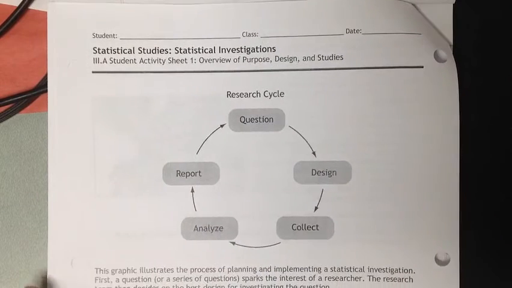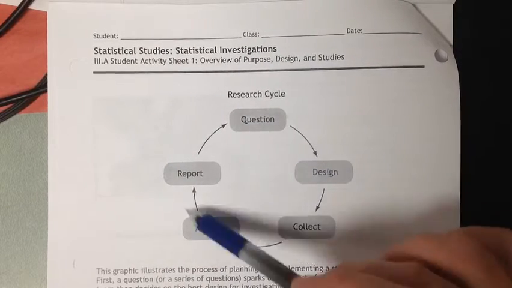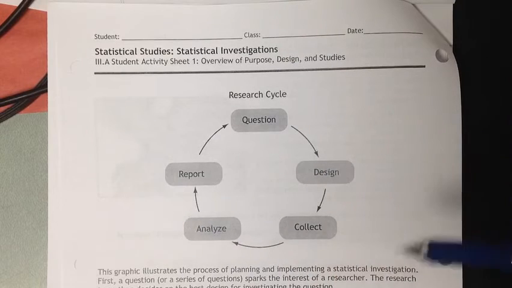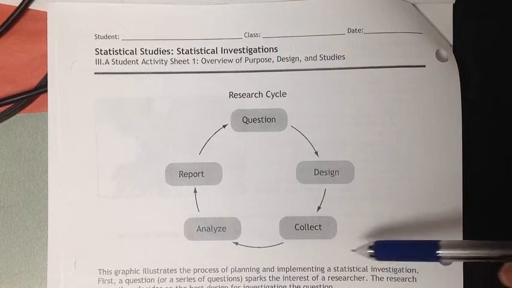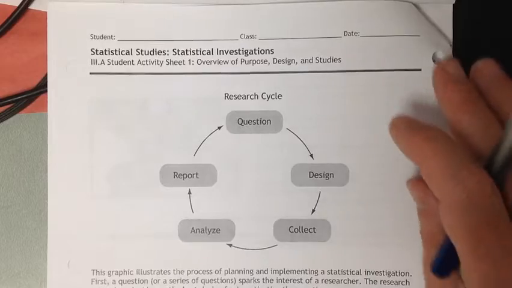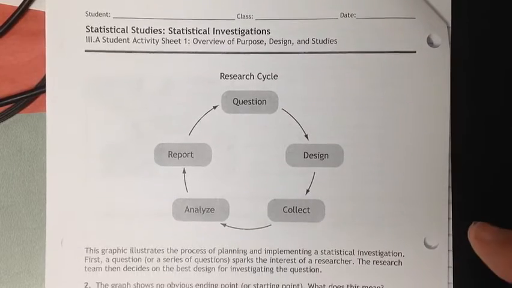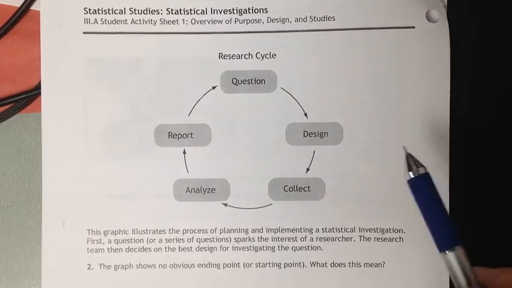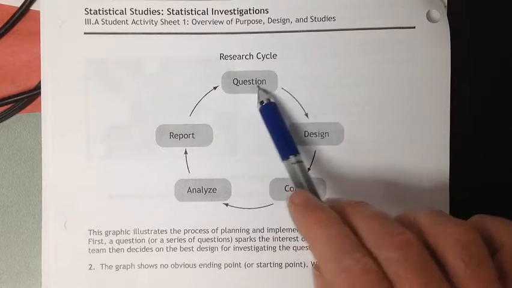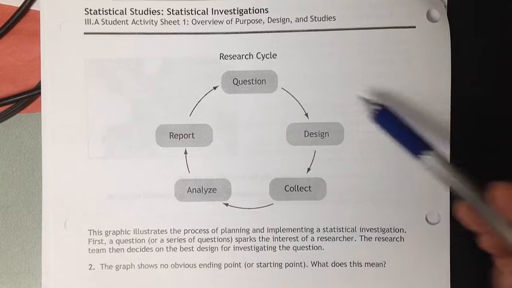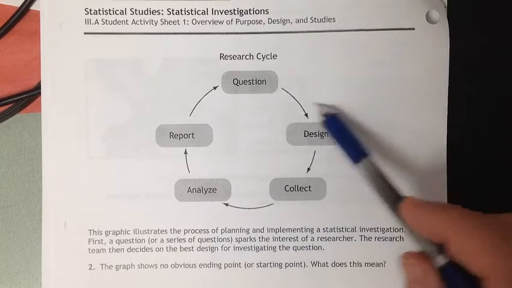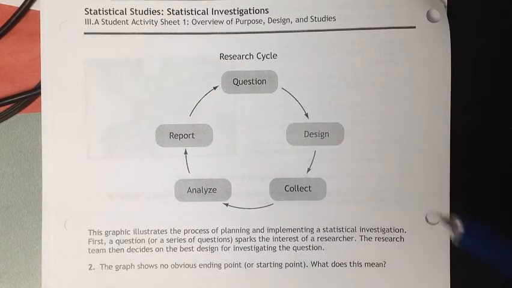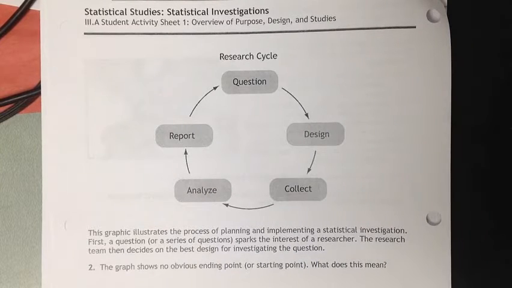So we'll be talking about the research cycle quite a bit here. So here's our first introduction to the research cycle. We've got this circular thing going on here. This graphic illustrates the process of planning and implementing a statistical investigation. First, a question or series of questions, up here, a question, sparks the interest of a researcher. The research team then decides on the best design, second step, design, for investigating the question. Number 2, the graph shows no obvious ending point or starting point.